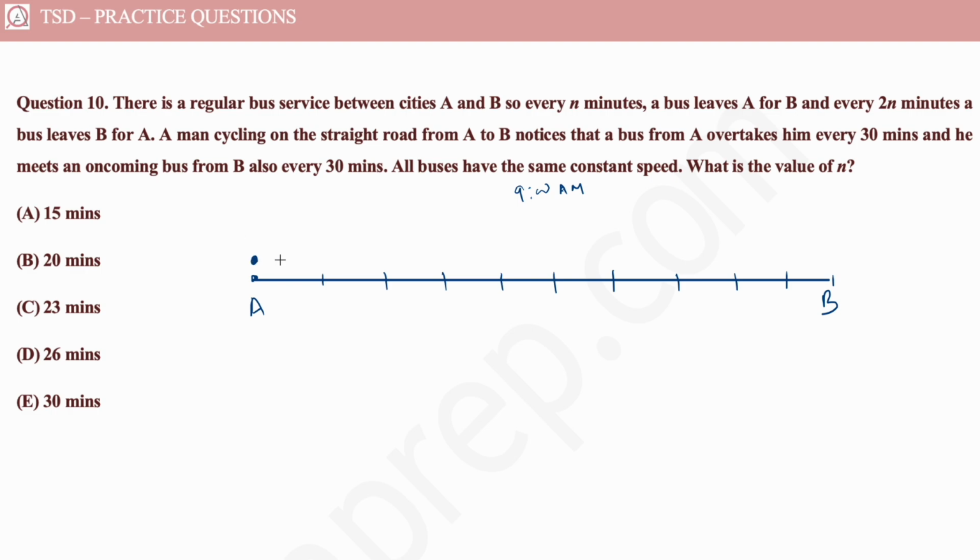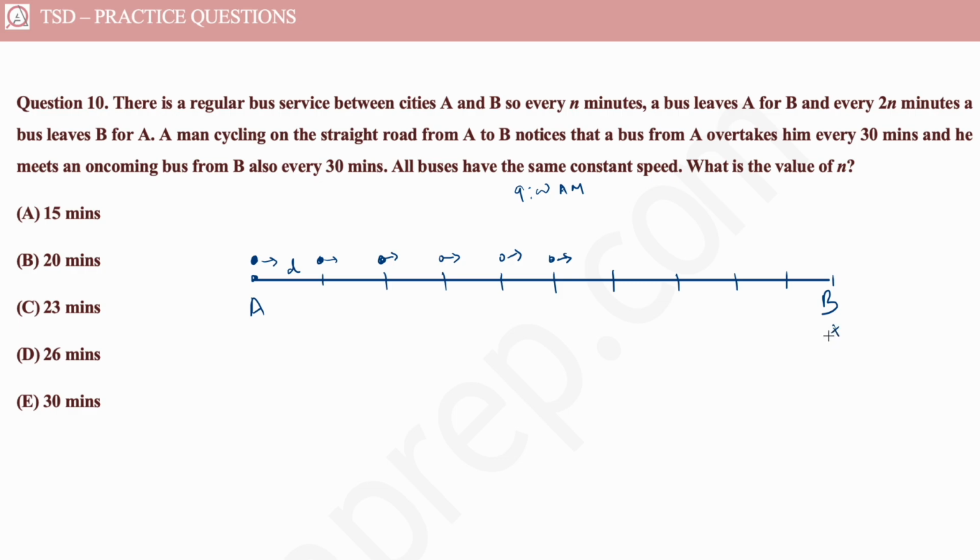So let's say this bus leaves A for B, so it is going in this direction, and after n minutes, this bus reaches here, at a distance D, and then another bus starts from here. After another n minutes, when this bus reaches over here, another bus starts from here. So on and so forth. After every n minutes, another bus starts, and these buses keep moving forward, right? While at this point, what is happening? A bus started at 9 a.m.